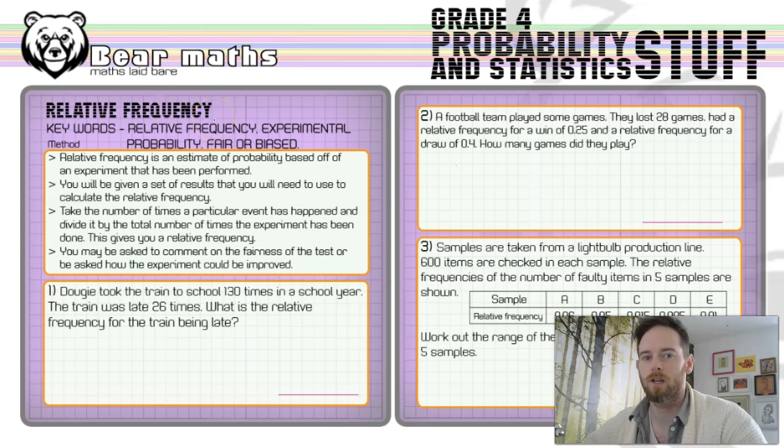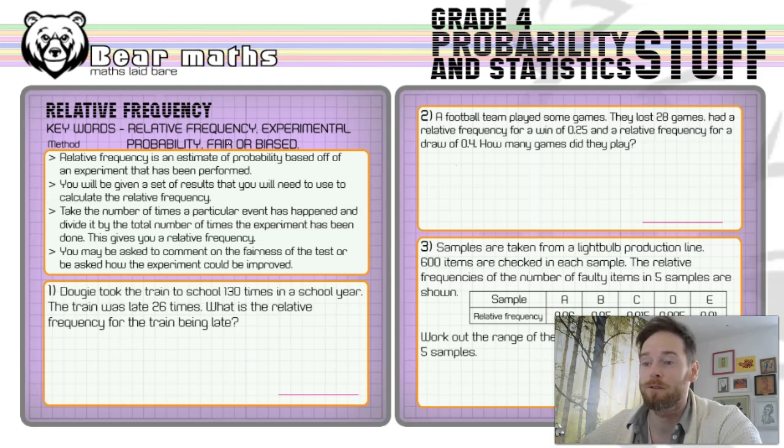This one is on relative frequency, and the keywords I've got for you are relative frequency, experimental probability, fair or biased. Now, relative frequency and experimental probability are pretty much the same thing. Relative frequency is the chance of something happening based off of doing an experiment. So if you work out how many times something happens and then you put it out of the number of times you've done the experiment, you've got the relative frequency.